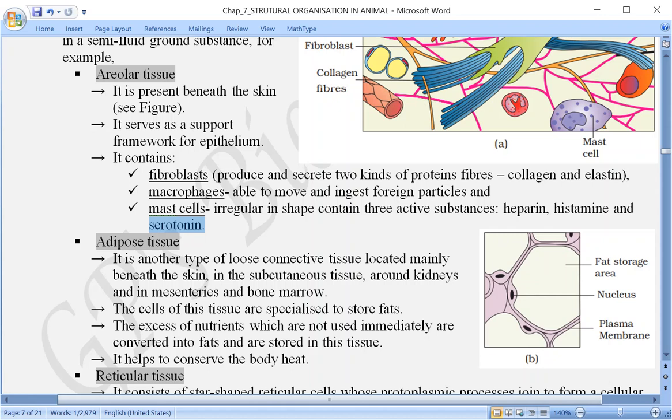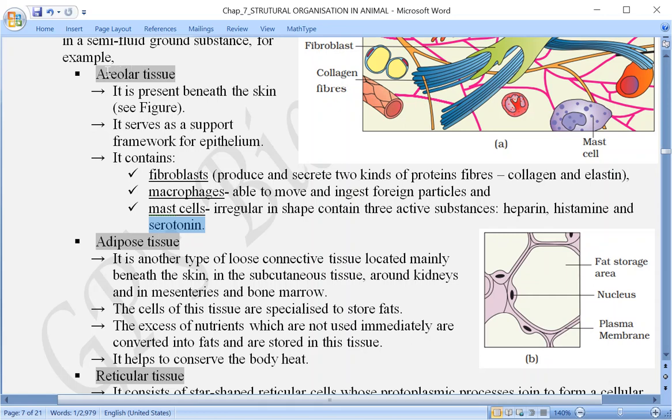So these substances are identified, and at that time the mast cell produces these substances, heparin, histamine and serotonin, and some kind of immunological reaction, or immunological response, is shown by the immune system.